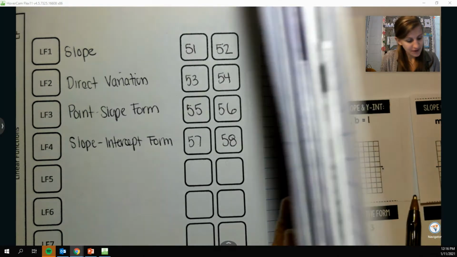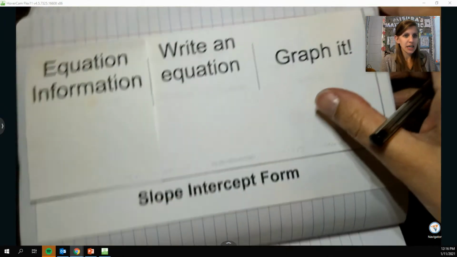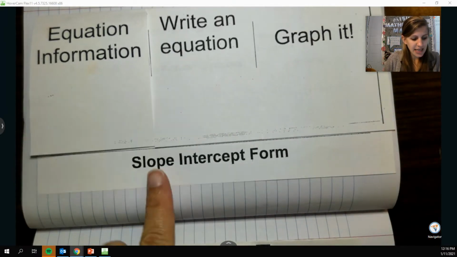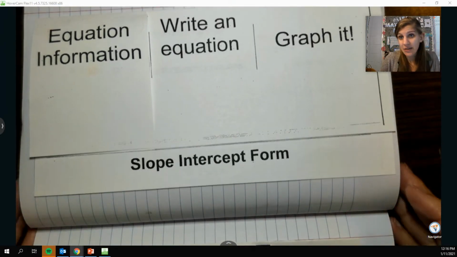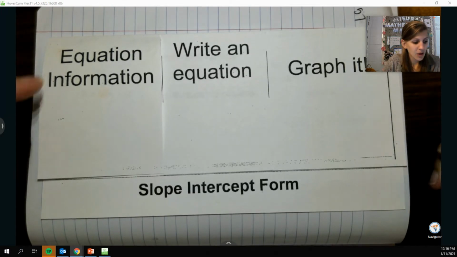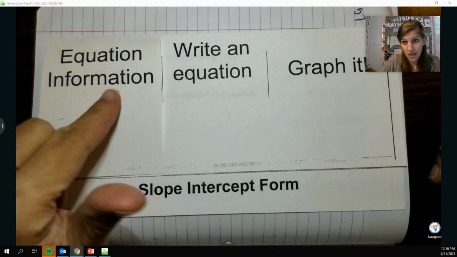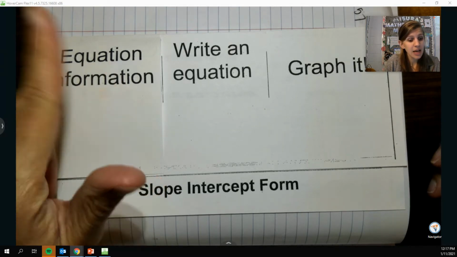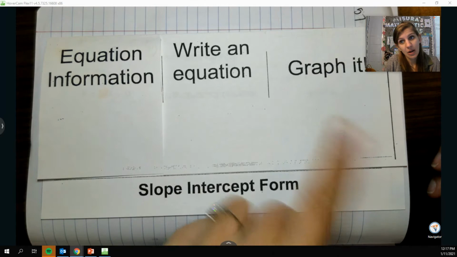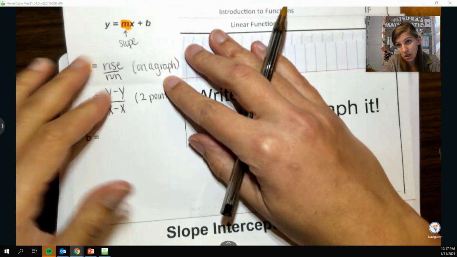Turn the page to 57, 58. On 57, we want to start here. Like I said, slope-intercept form is a different way to write an equation of a line. We want to know what the equation is telling me. What's the information that the equation is giving me? And then how do I write an equation and how do I graph it? As you can see, it's already a little bit done.